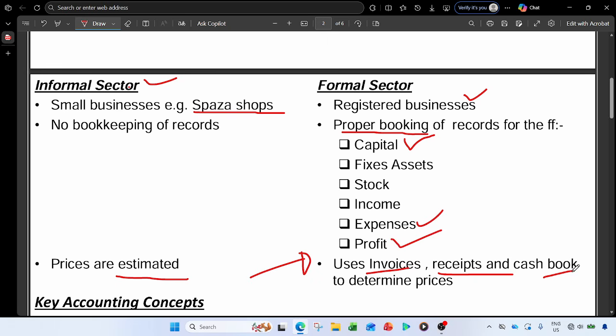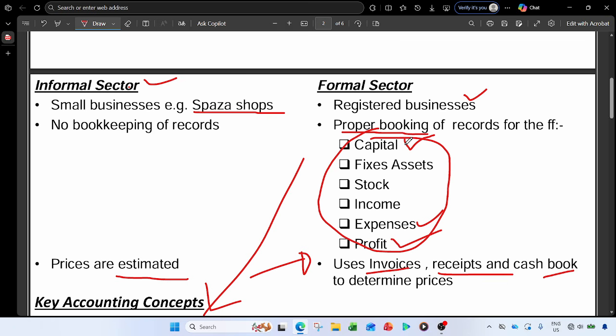And after this, that's where we'll describe the GAAP principles. But this formal and informal sector is just the background information before we go to the accounting concepts, because these concepts are the ones that we are going to explain. But I wanted to make sure that you know where they are coming from, because they are coming from the formal sector businesses, which use these accounts to record their accounting records.